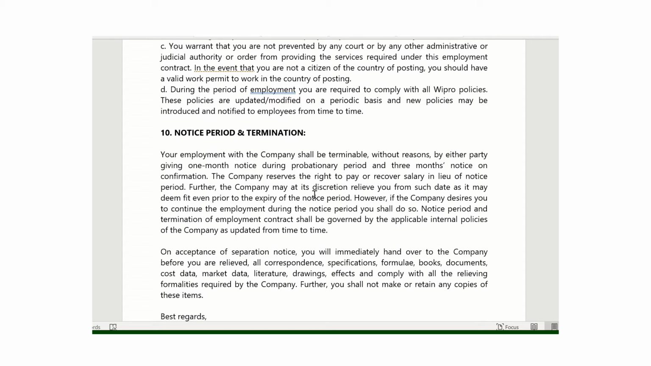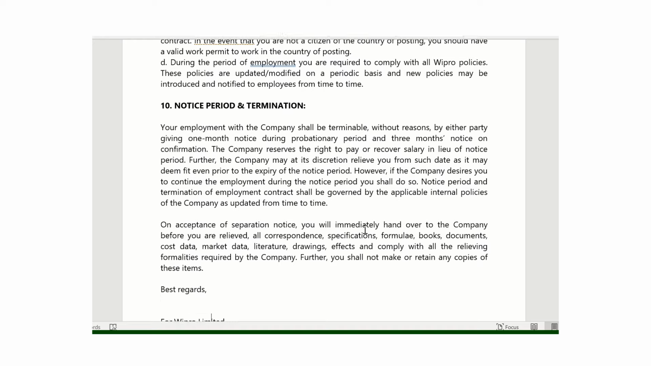Most of the companies have the same option for the notice period. If you are in the probation period, the notice period will be 1 month for termination, and if you complete the probation period, you have a 90 days notice period.